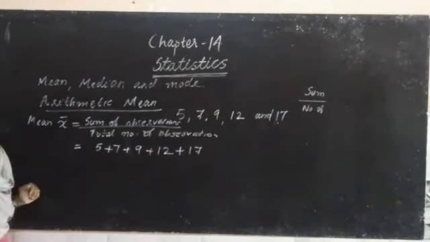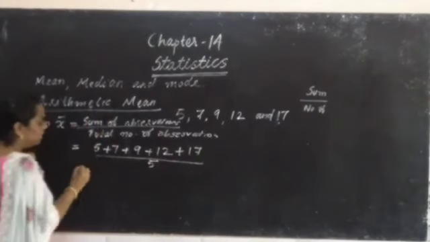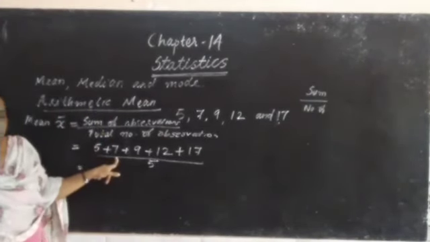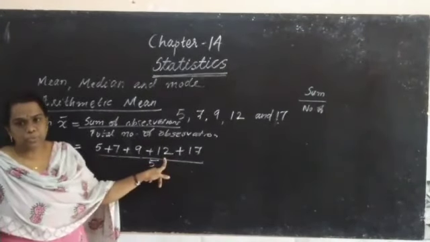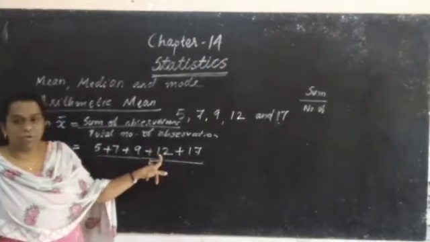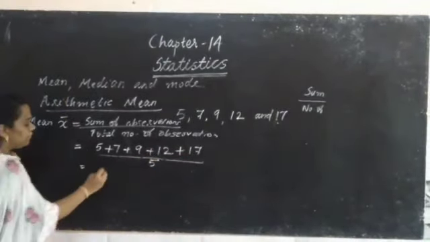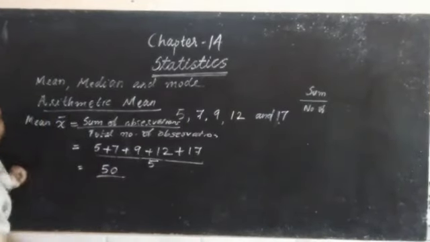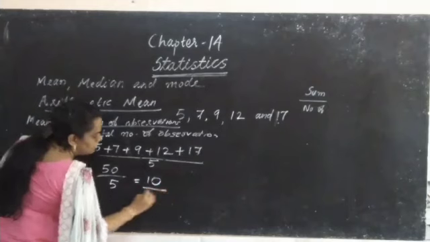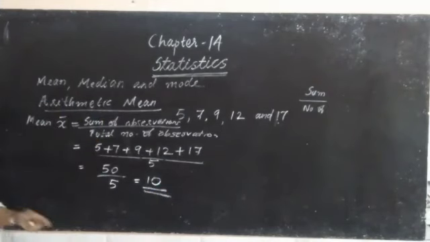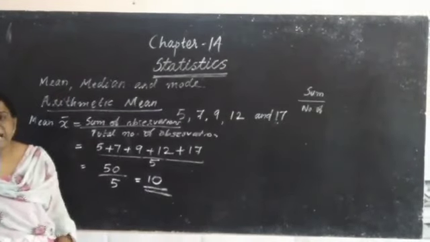How many observations? 5. You can add this: 5 plus 7, 12. 12 plus 9, 21. 21 plus 12, 33. 33 plus 17, 50. When we add it, we get 50. 50 divided by 5, then we got 10. Understood? Here this is the average.